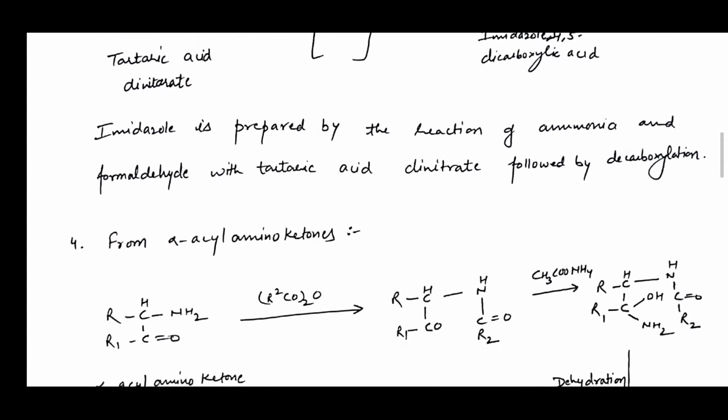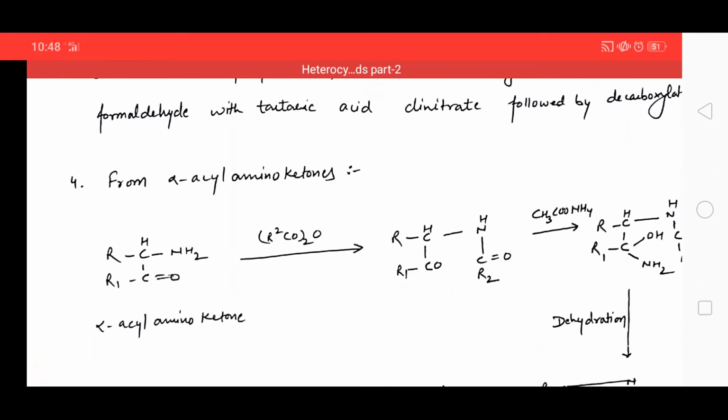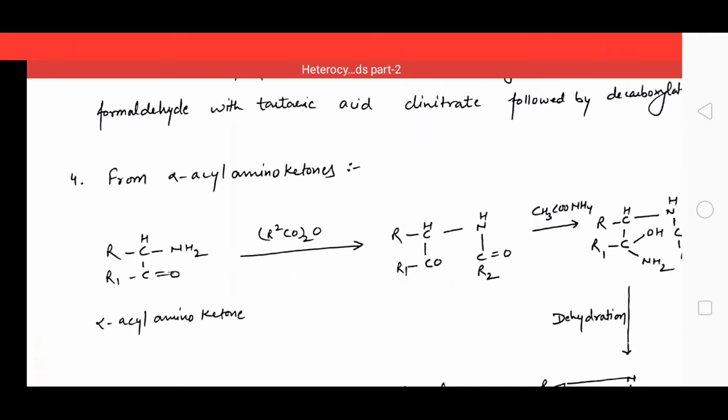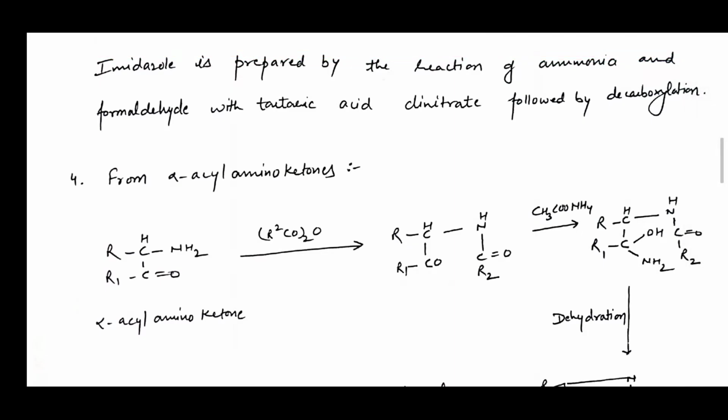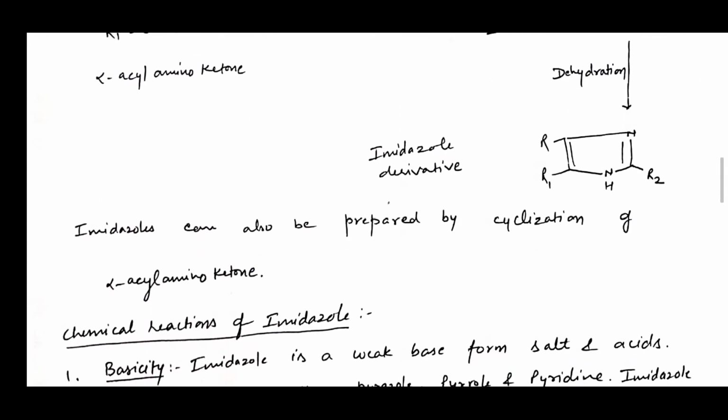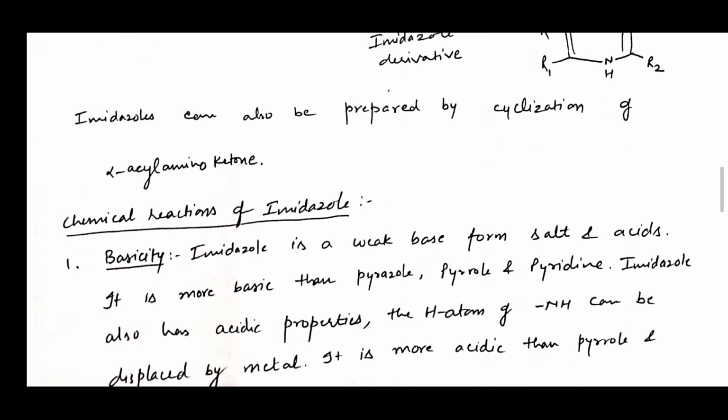Now, from alpha acyl amino ketones. Imidazoles can be prepared by cyclization of alpha acyl amino ketones to form imidazole derivatives.